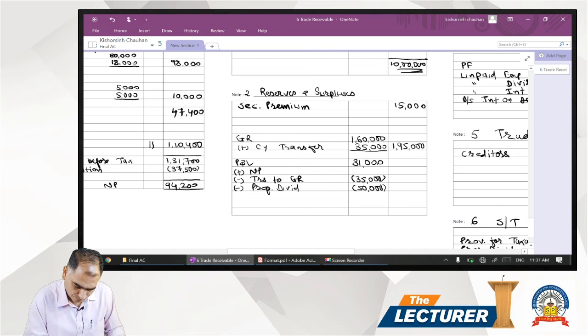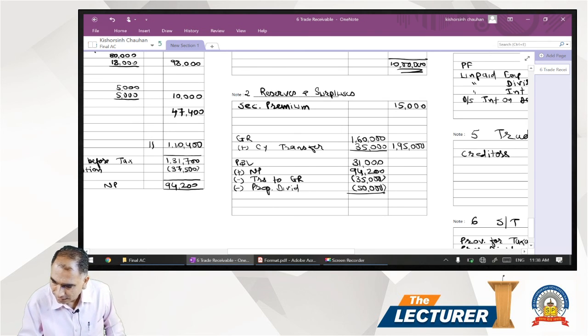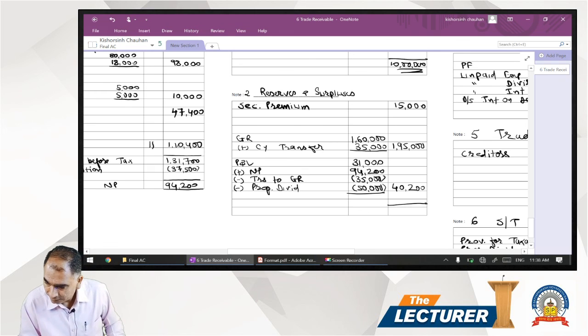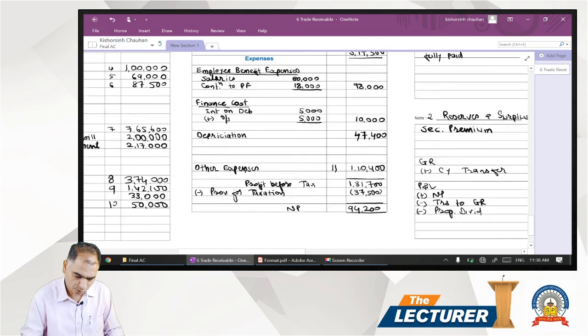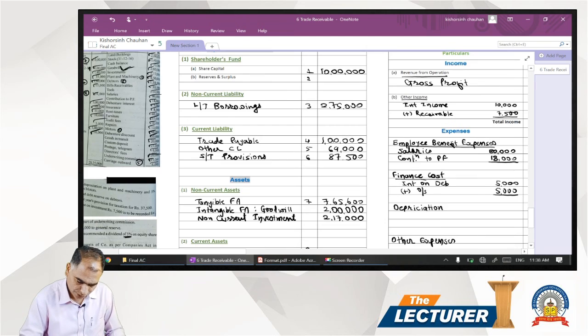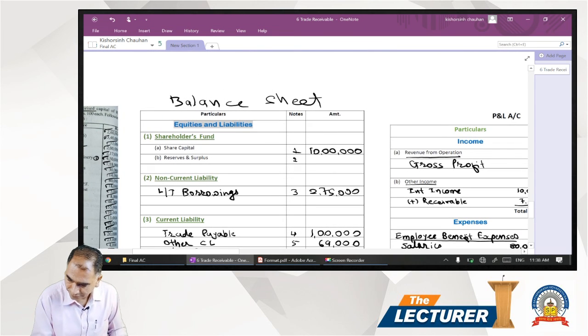Note number 2, current year profit, P&L net profit 94,200. So P&L balance in the outer column would be 40,200. So total 2,50,200 is your reserve surplus total, which is to be transferred to the balance sheet.